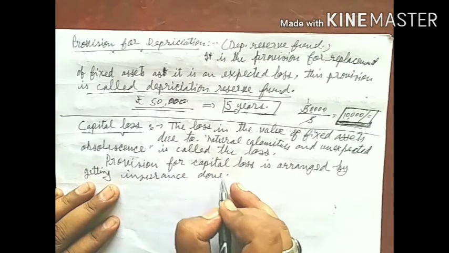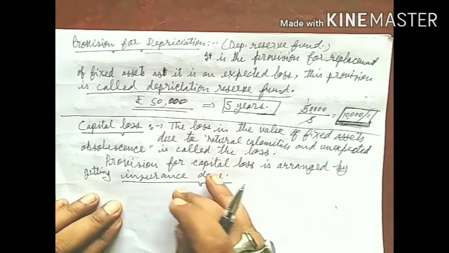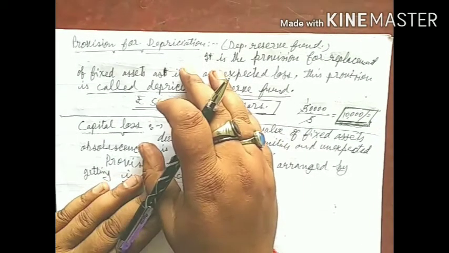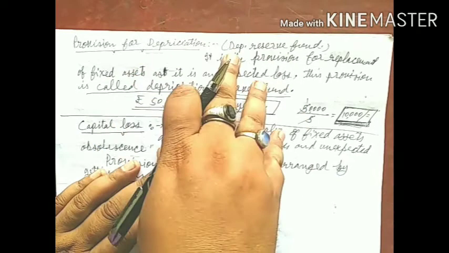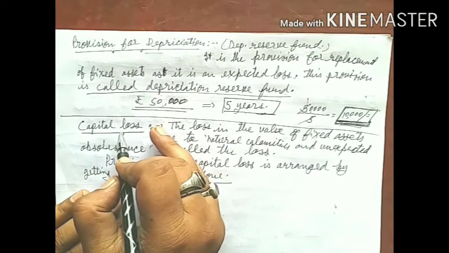Done. Means having the insurance of the asset is the only provision for the capital loss.